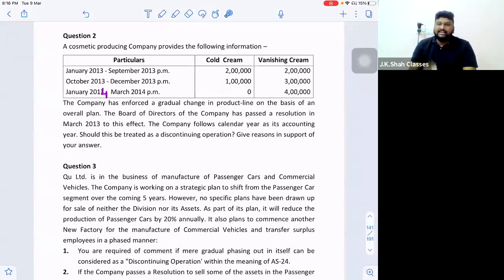Correct? Now, what is the company technically doing? Reducing one production and increasing the other's production. Why? Technically, vanishing cream might be having more demand and it may be some new type of product. Now, Fair and Lovely HD glow, Fair and Lovely normal glow. Now normal glow is phasing out. HD glow. Now you have HD TV, HD phones, you have an HD cream also, which will make your face look like HD glow. Now I wonder what happened.